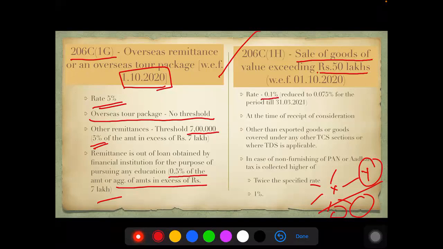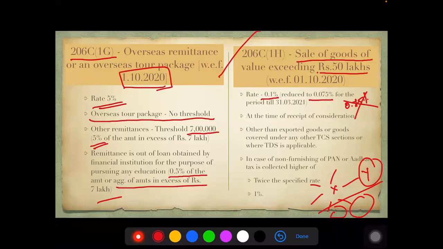0.1% would be the rate. Not 1%, 0.1%. And the reduced rate would be 0.075%. Out of habit, you will write 0.75%, and that would be wrong. It is 0.075%. Please be very careful here. For the period till 31st March 2021, as it was introduced on 1st October, which is after your 14th May date, from the date of introduction till 31st March, you have this rate only. 0.1% is the actual rate, but because of this COVID provision, it is 0.075%.